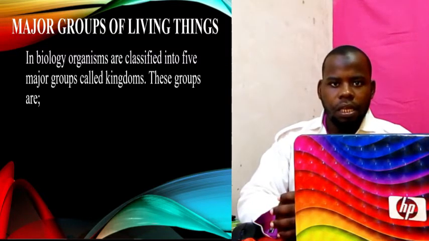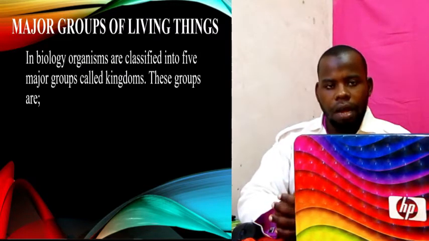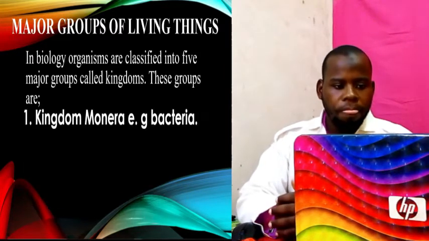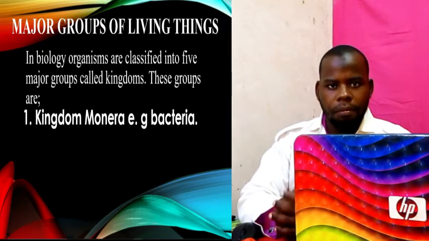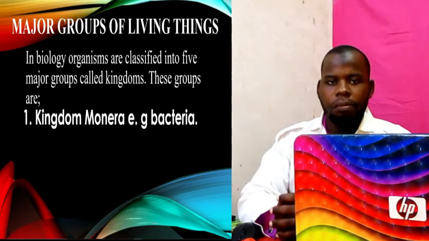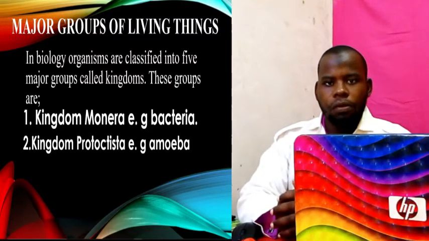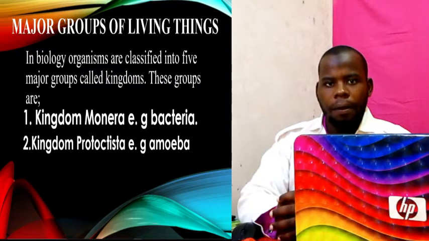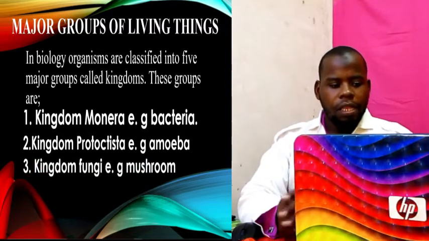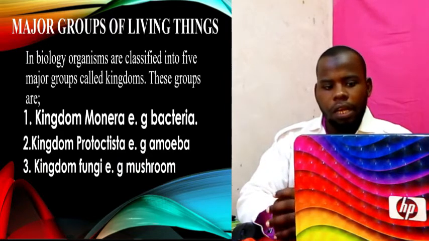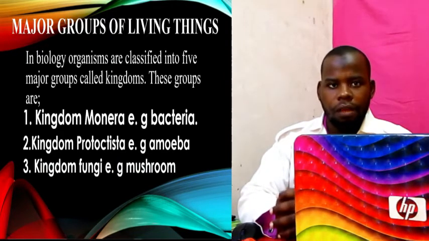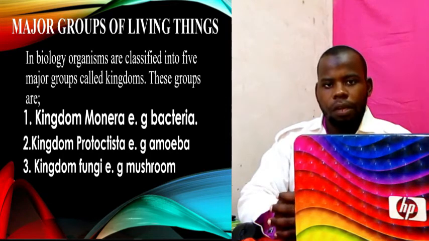These kingdoms: we have kingdom Monera. The famous member of this is bacteria. Number 2, there is kingdom Protoctista. An example of this member is amoeba. And the third kingdom, there is kingdom Fungi. Example, mushroom.